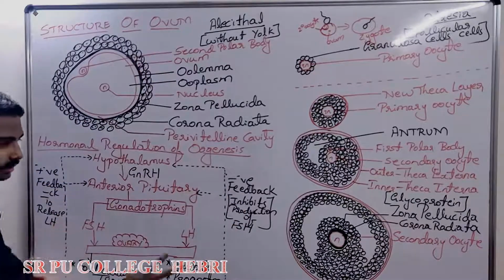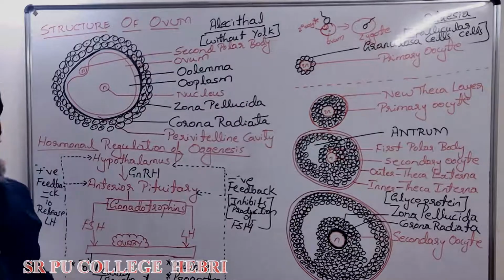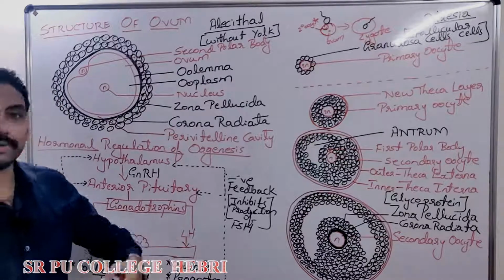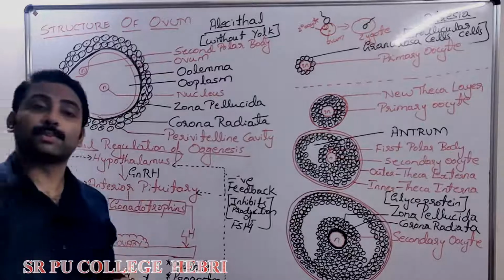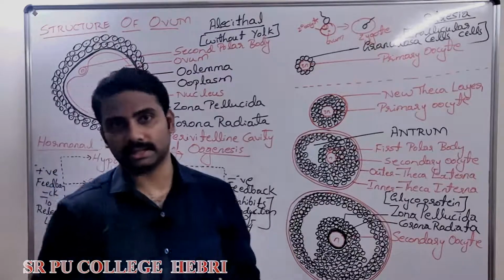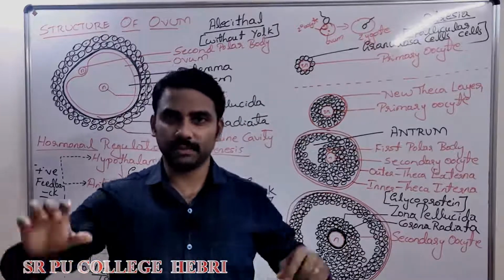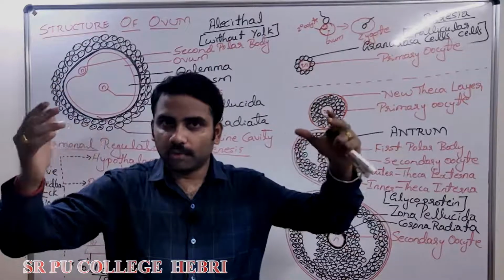This is how these hormones regulate the process of oogenesis as well as the menstrual cycle. And at the end of this concept, we have to discuss the differences between spermatogenesis and oogenesis, which is a 3-mark question. Write any 3 differences between spermatogenesis and oogenesis. Can you recall a few of them?